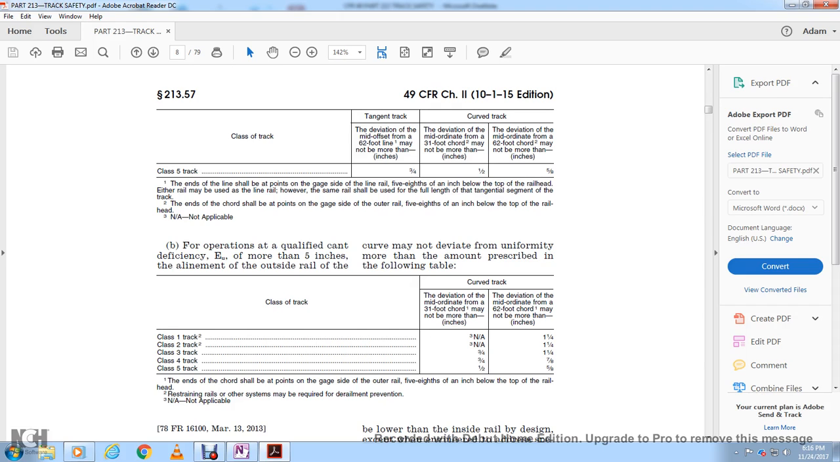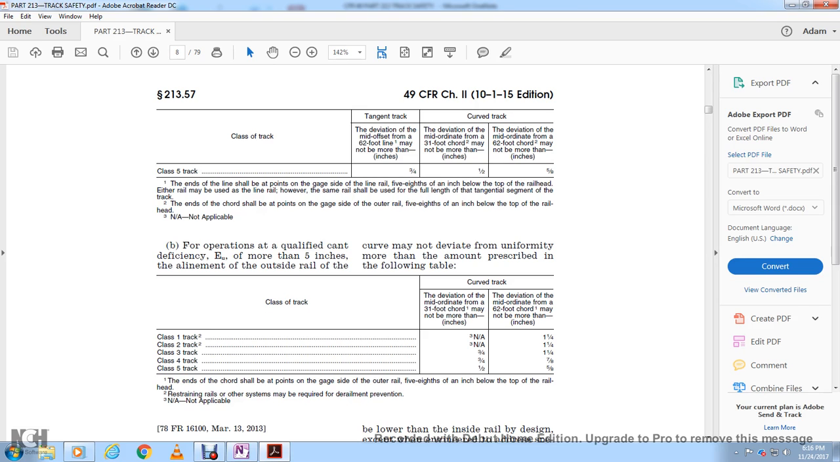For operations qualified for cant deficiency, alignment of the outside rail of a curve may not deviate uniformly more than the amount prescribed in the following table. Class 1 track, 31-foot chord not applicable, 62-foot mid-ordinate 1 1/4 inch. Class 2 track, not applicable for the 31-foot chord, 1 1/4 inch for the 62-foot chord.